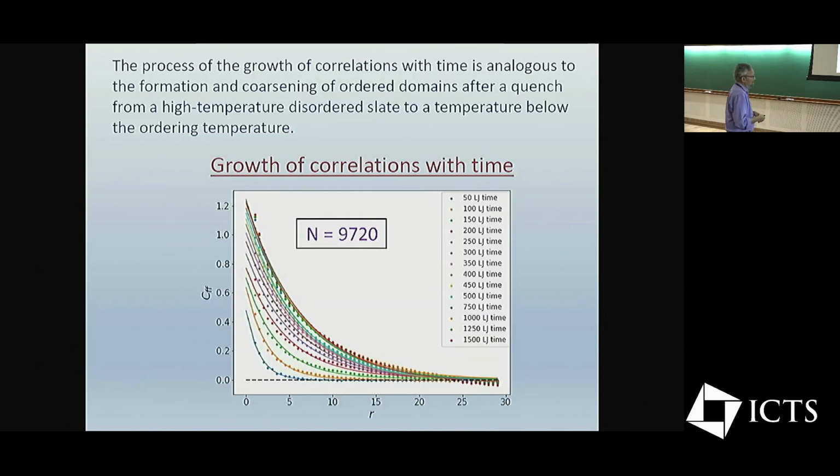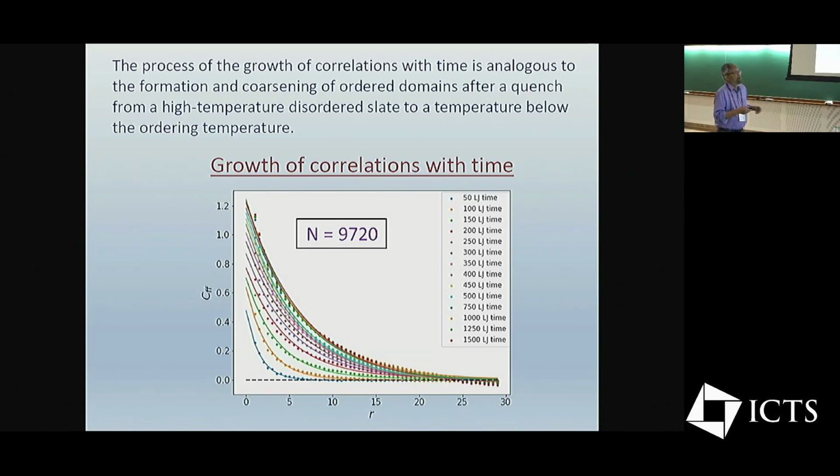So initially one starts with a situation where the velocities and the random forces, or the self-propulsion forces, are chosen entirely randomly, with no correlations. But we saw that in the steady state, they develop these correlations. So the development of these correlations as a function of time is something similar to another problem that has been studied a great deal, which is ordering dynamics, the formation and coarsening of order.